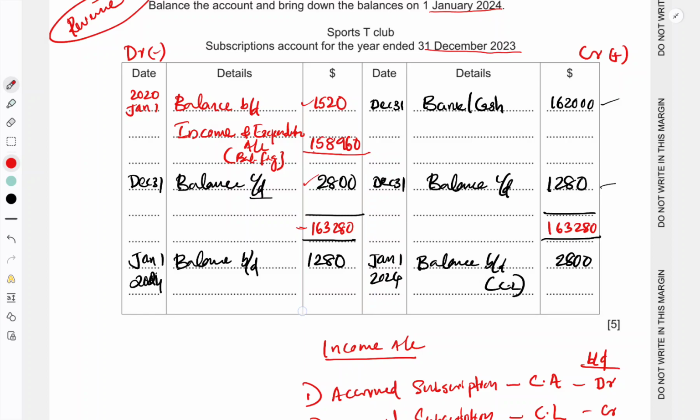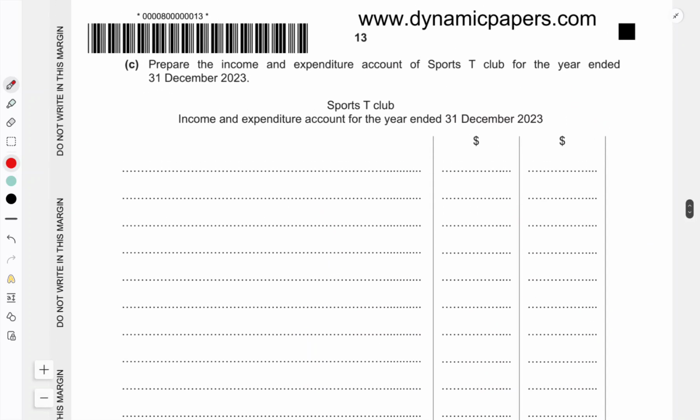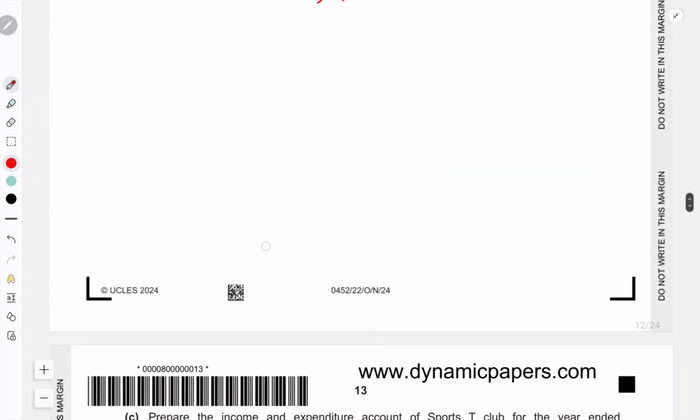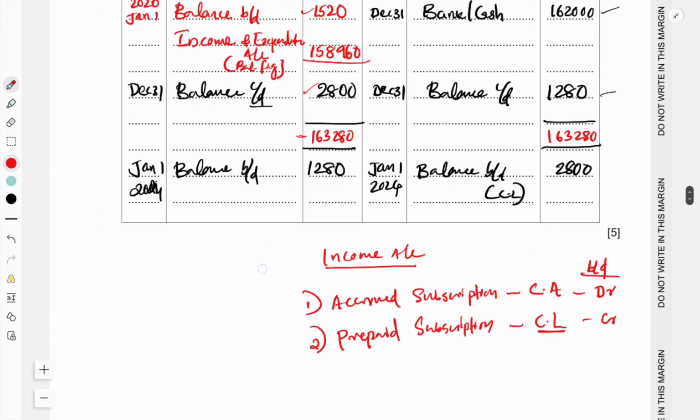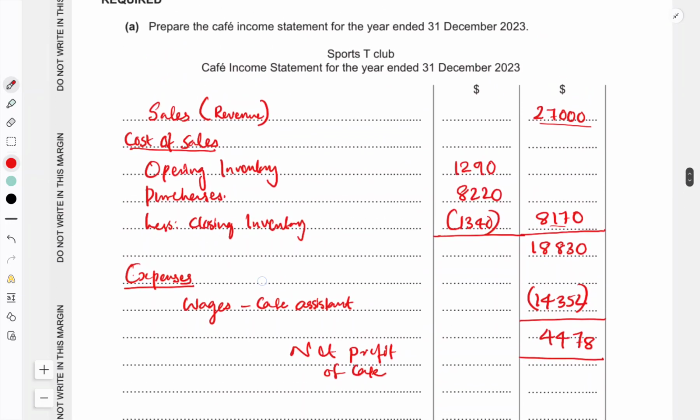So the next part of the question is the income and expenditure account for the year ended 31st December 2023. Here the format is income minus expenses, right? So first income will be the profit of the cafe, which is there in the cafe's income statement.